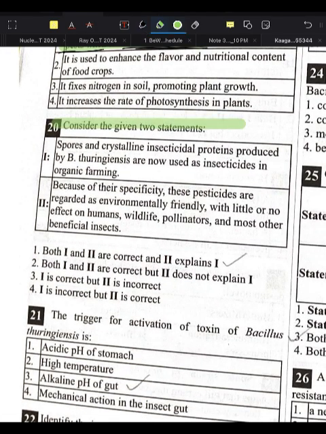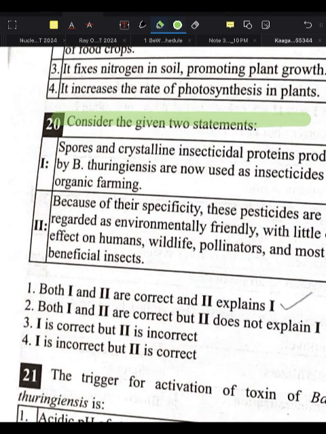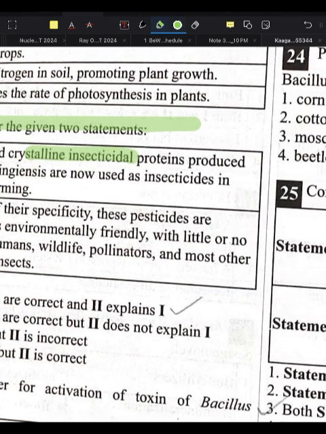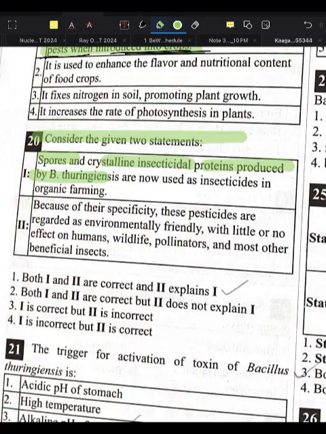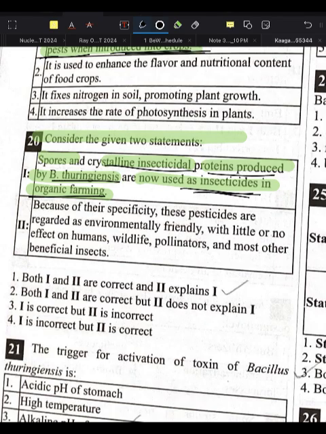Done. Next, consider the given two statements. Spores and crystalline insecticidal protein produced by Bacillus thuringiensis are now used as insecticides in organic farming. Yes, this is a correct statement.